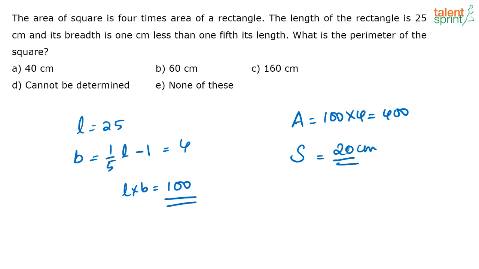Now next, what are they asking? What is the perimeter? Perimeter of a square is 4 times the side, that is 20 into 4, that is equal to 80 centimeter. So here the correct answer is option E, none of these.